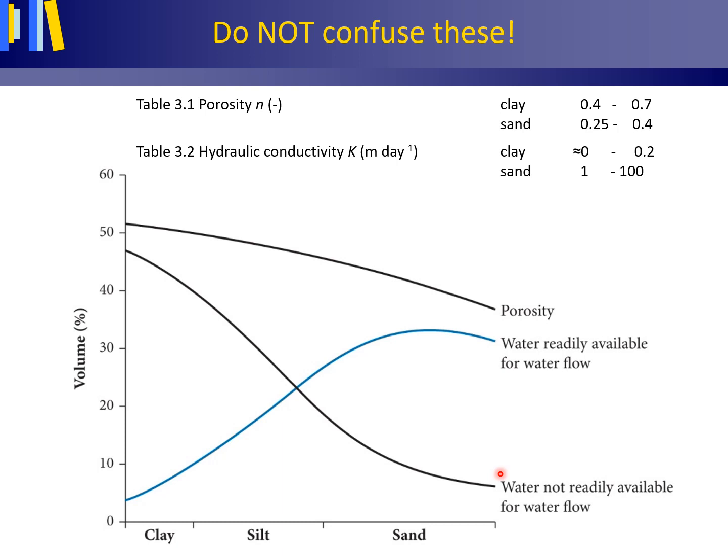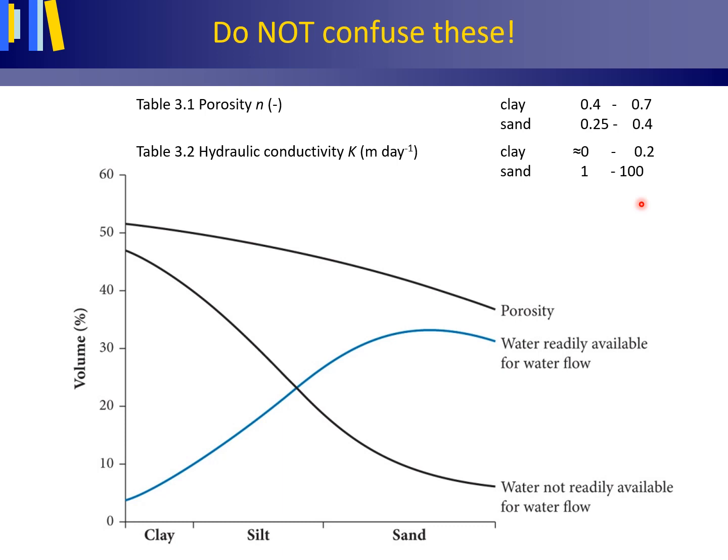Note that the summation of water not readily available for water flow and water readily available for water flow equals the porosity. Again, despite its higher porosity, because water is strongly bound to clay surfaces, as I explained earlier on, the volume fraction of water readily available for water flow in clayey sediments is much less than for sandy sediments. And this is also reflected in the hydraulic conductivity values.